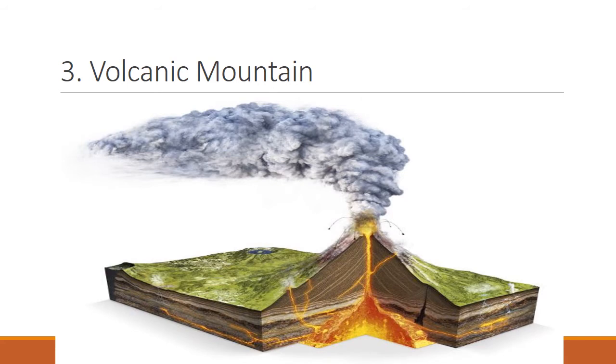The third type of mountain is volcanic mountain. Now last year students, you all know what are volcanoes and what is volcanic eruption. Now the thing is, at the time of volcanic eruption, the material which is thrown out is deposited in the shape of a cone, and that is called a volcanic mountain. When it cools down, it hardens and it creates a mountain.